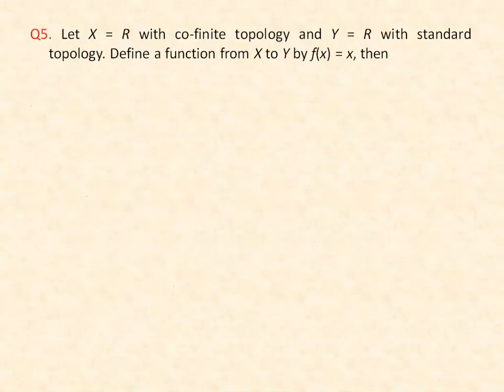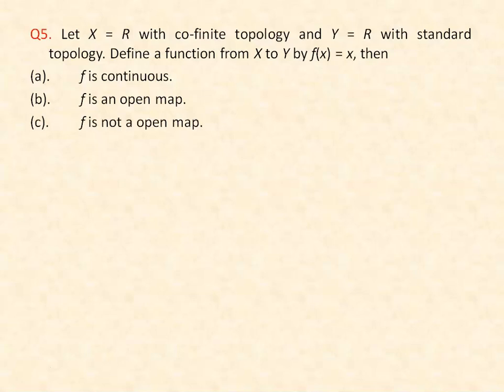Now the fifth question is, let X be the real line with cofinite topology and Y be the real line with standard topology. Let us define a function from X to Y by f(x) = x. Then the first option is, f is continuous. The second option is, f is an open map. Third option is, f is not an open map. Fourth option is none of the above.